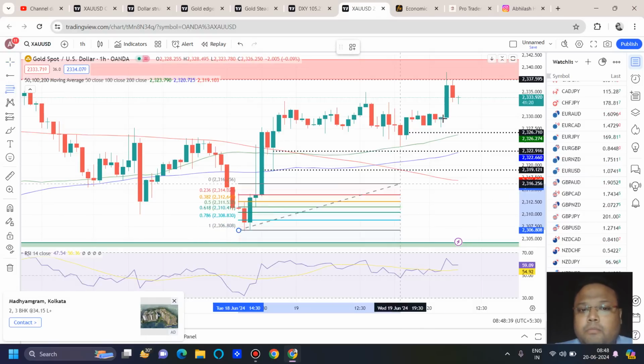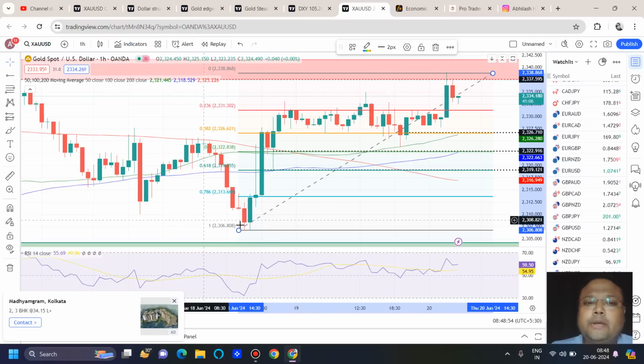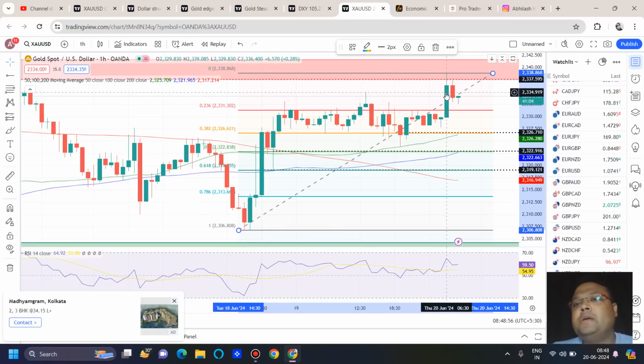The reason is we are simply using FIBO here. We have the FIBO 61.8% retracement level, and here we have the FIBO 50% retracement level. You can see we also have the FIBO 38.2% retracement level around 2326. So you can also draw a FIBO like this. If the market comes to the level and bounces, you can look for 20-25 pips. Right now we do not have much volume in the market, so in this market condition, if we can score 20 pips, that is also good enough. So let's wait and watch.